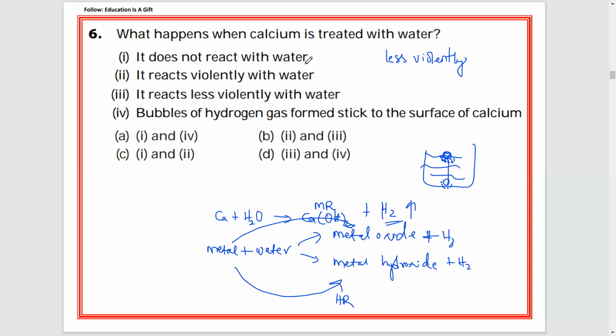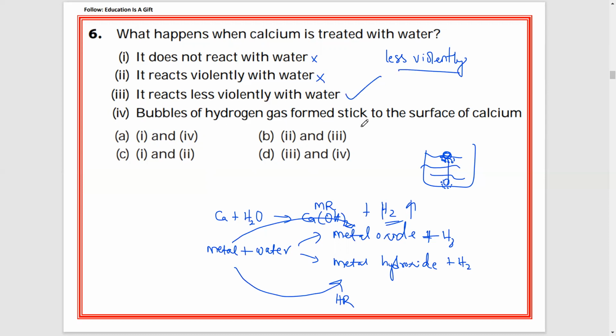It does not react with water. No, it will react with water. This is wrong, eliminate. It reacts violently with water. No, this is not sodium or potassium. It will not react violently with water. It reacts less violently with water. Yes, definitely it will react less violently with water.